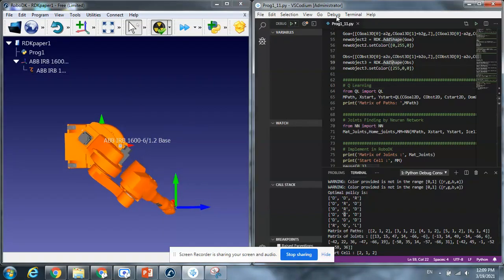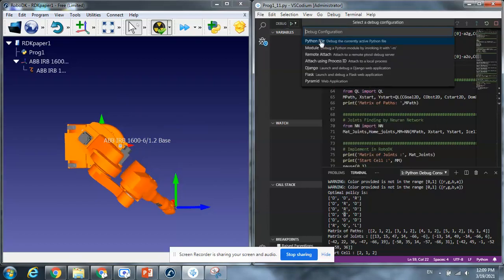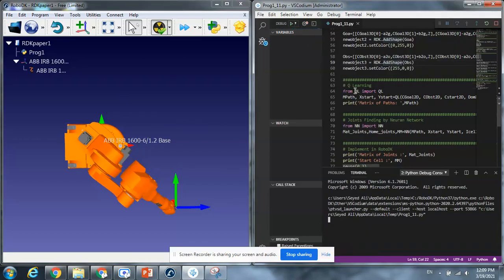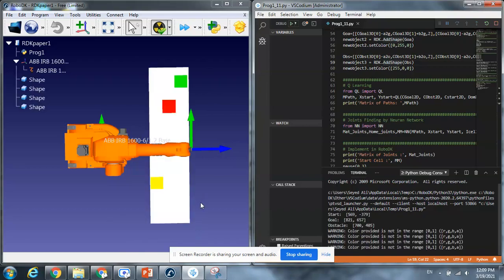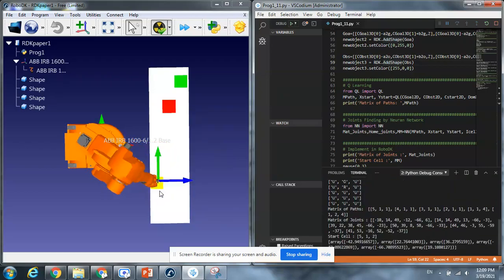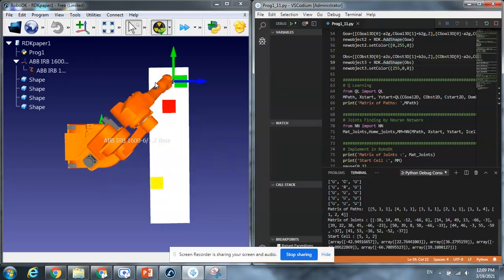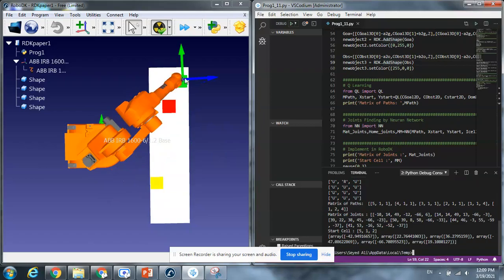Okay, now I can run the code again and you can see the new result, since I entered the new image. The code is running. After the run, you can see the result of image processing here, and then you can see the actions. Okay, start from here and go up and then go right to reach the goal.